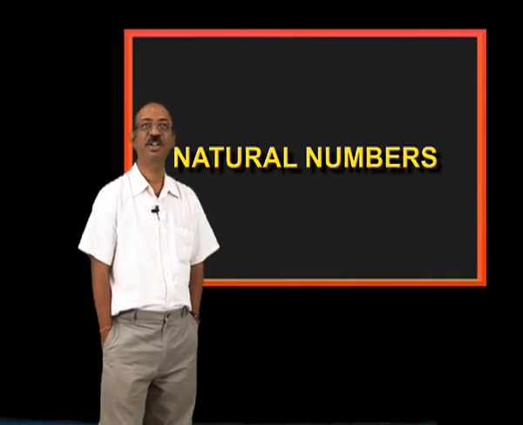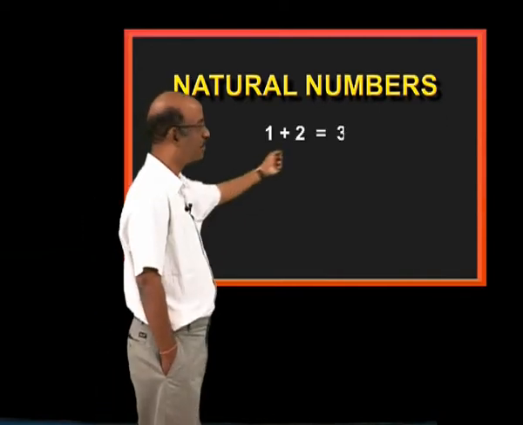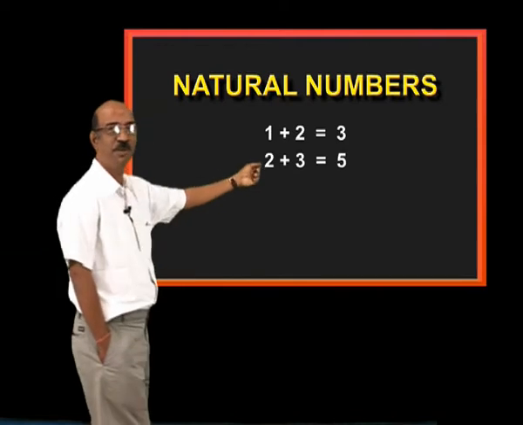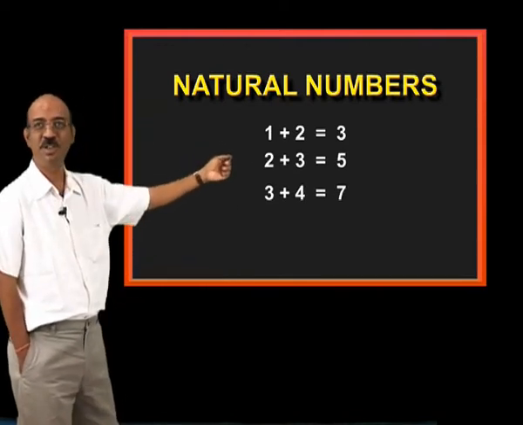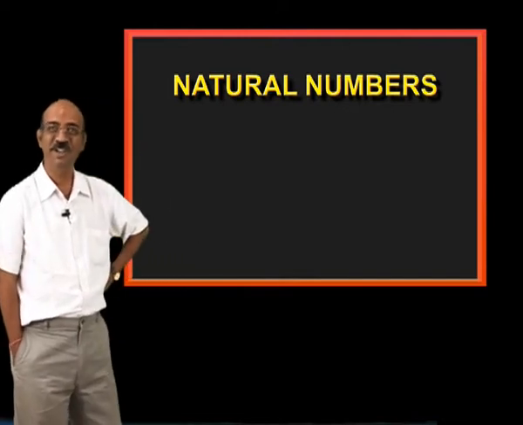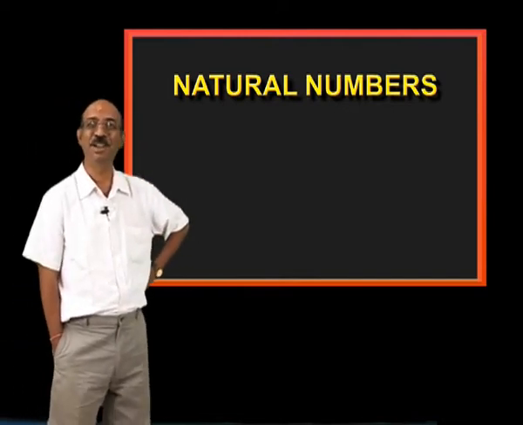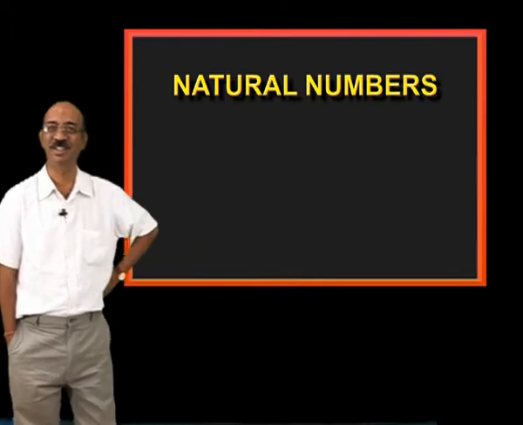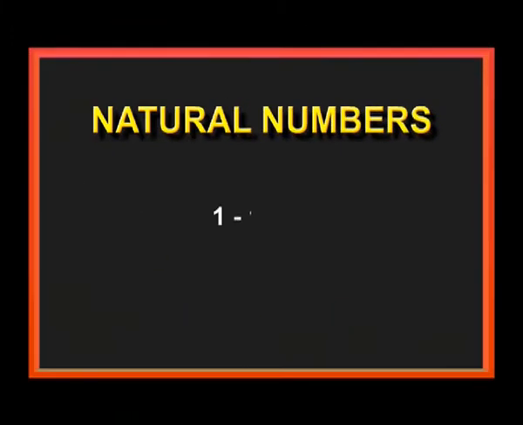While adding natural numbers, 1 plus 2 is equal to 3, 2 plus 3 is equal to 5, 3 plus 4 is equal to 7. Again we are getting natural numbers only. But while subtracting, sometimes we are not getting natural numbers. How is it? 1 minus 1 is 0. 0 is not a natural number. Then they have introduced whole numbers.